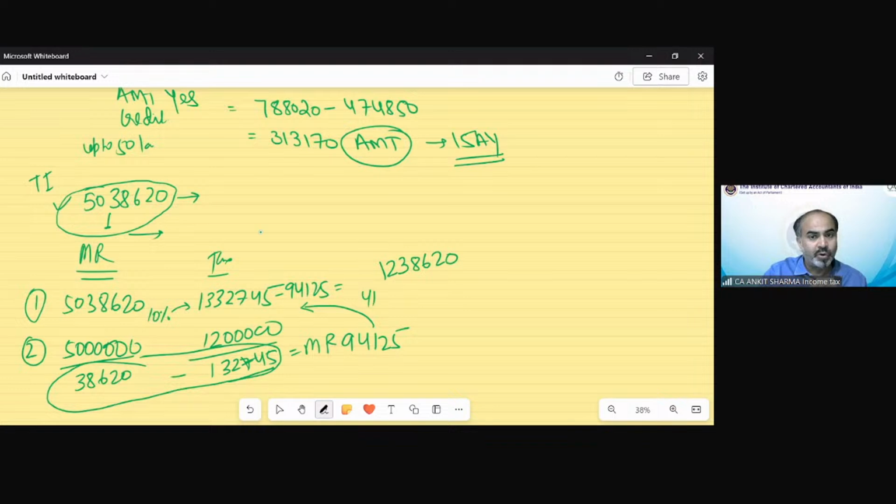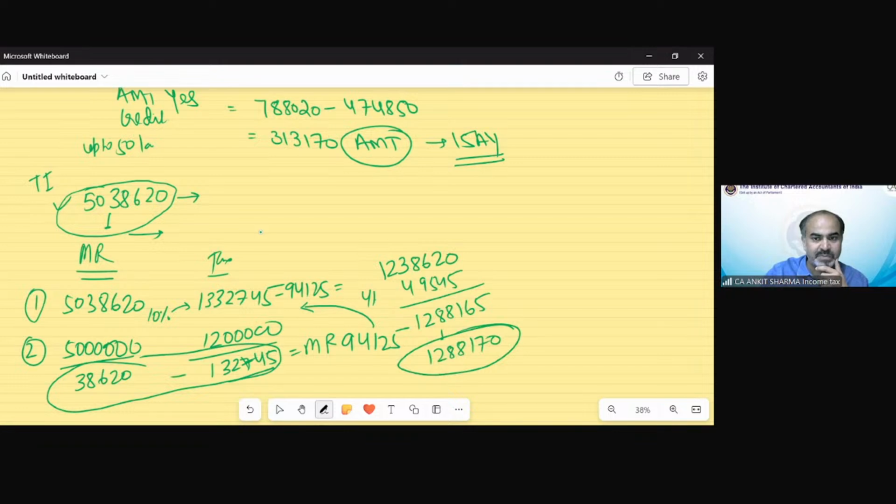So 4% cess, that is 49,545, and we have the value that is 12,88,165. Rounded to a multiple of 10, it would be 12,88,170. That is the tax as per section 115BAC.